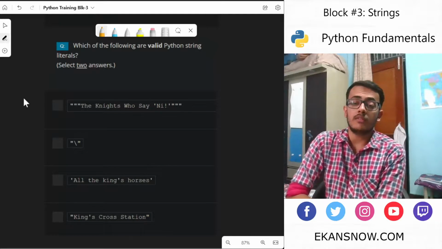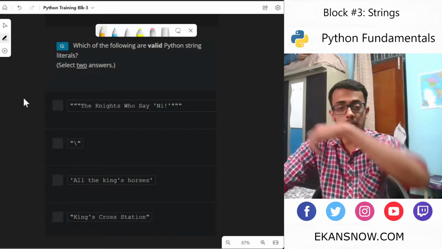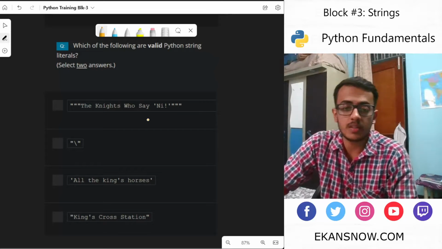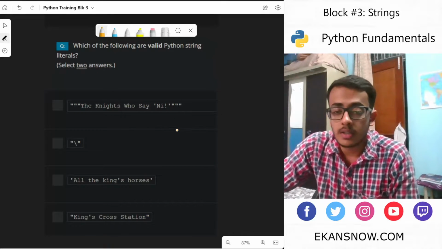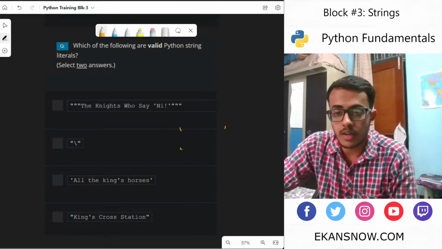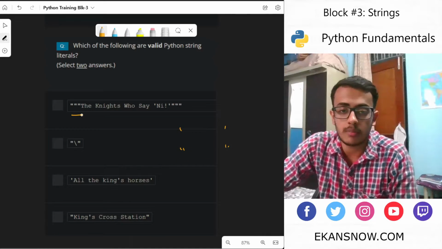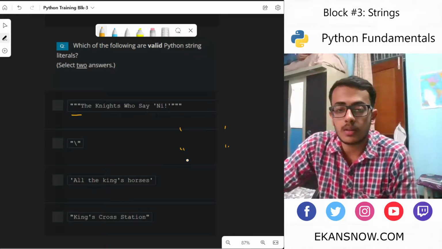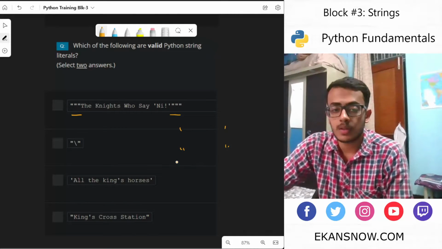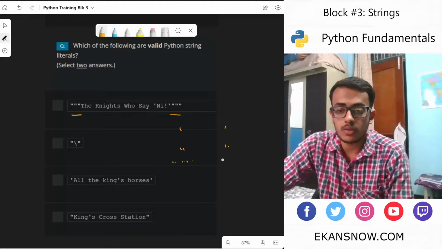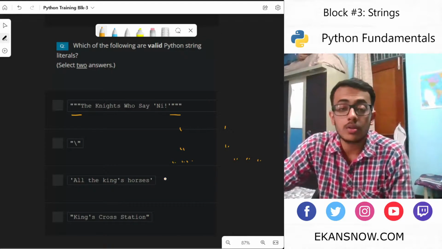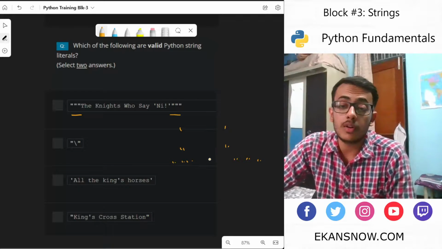Which of the following are valid Python string literals? For example, we have single quotes, we have double quotes, and we even have triple quotes, which is for printing multi-line statements. So this is for multi-line strings.